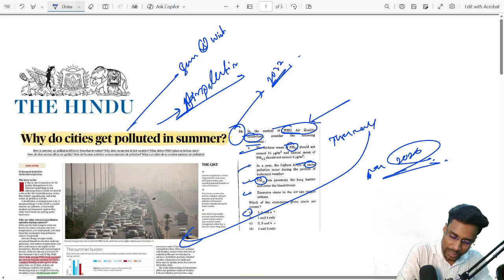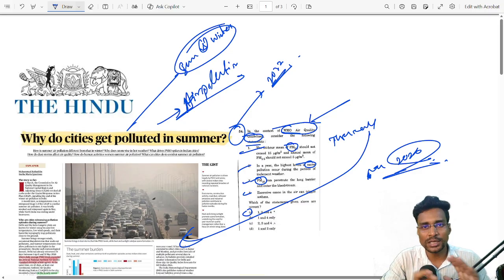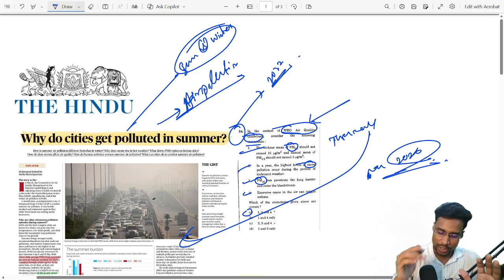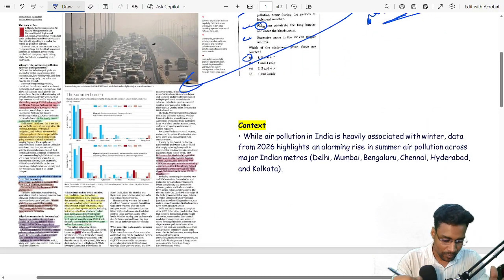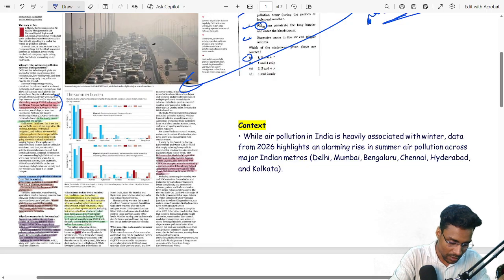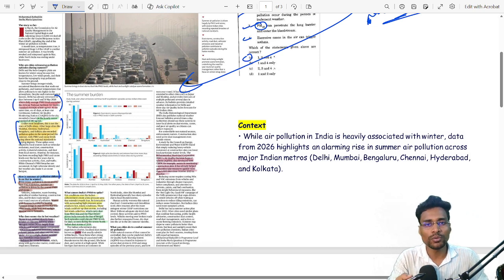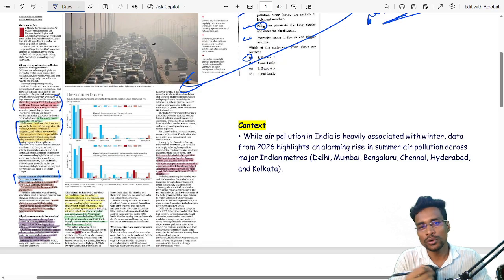The main core concept mentioned in this article is the summer versus winter pollution. What is the difference between them? Okay, so you have to understand. I have already read the article very carefully and identified those important lines, as you can see. So step by step, I will show you the important concepts as well as important data and facts which are important for upcoming prelims 2027.